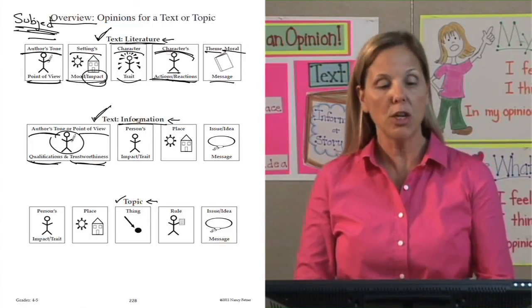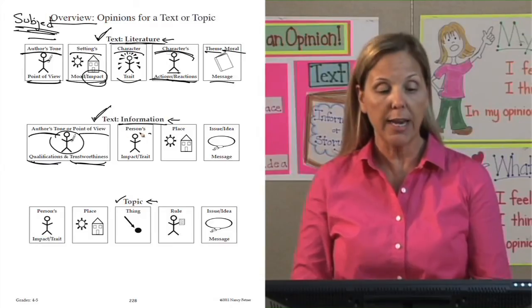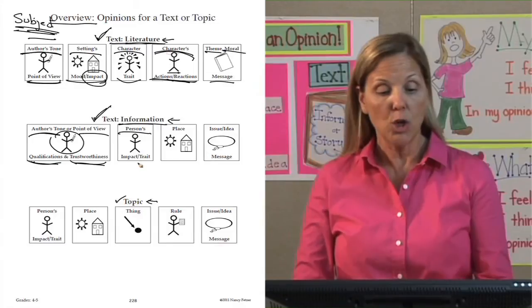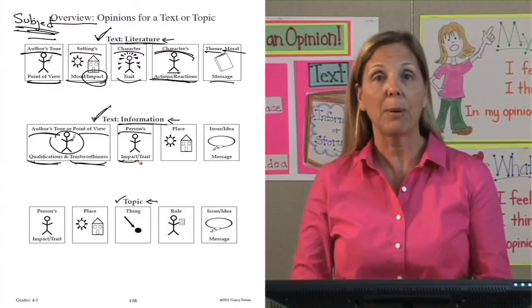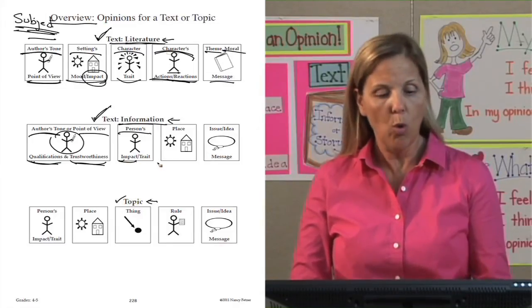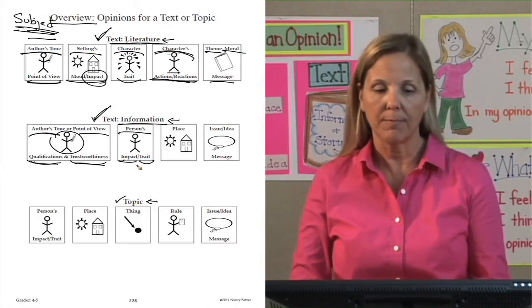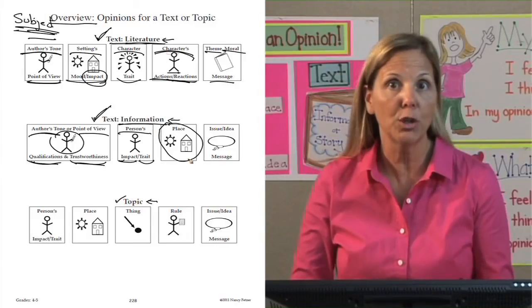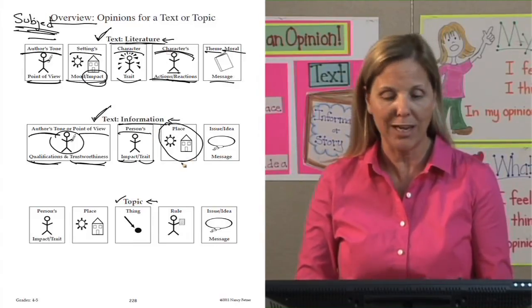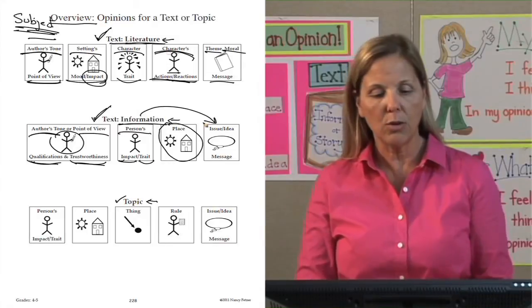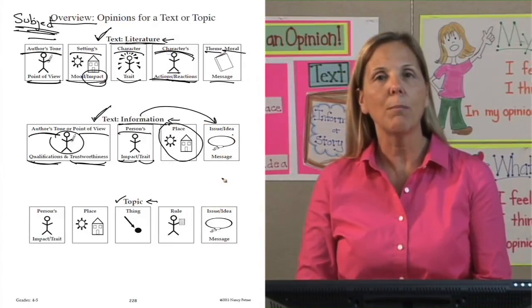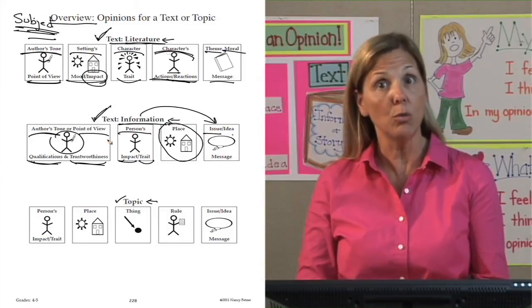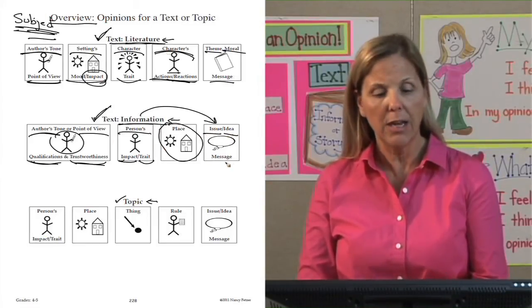You can have an opinion about a person in the information. So you're reading a biography and you're talking about the impact of that person in the world or a character trait of that person. You can have an opinion about a place. If the information was about Disneyland, what's your opinion about Disneyland after reading about it? Or you can have an opinion about an issue or an idea or a message. So after reading this information, what's your opinion about the issue that was presented in it, or the ideas, or the message?